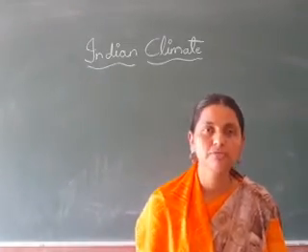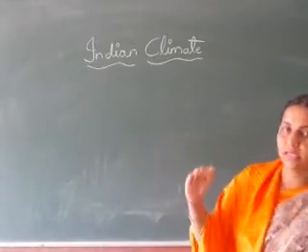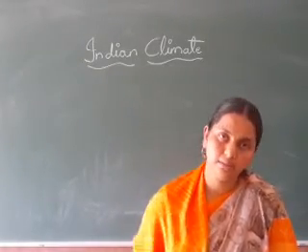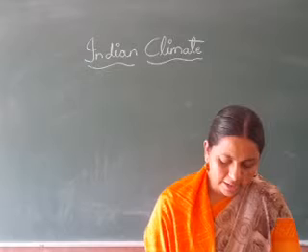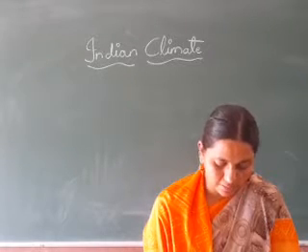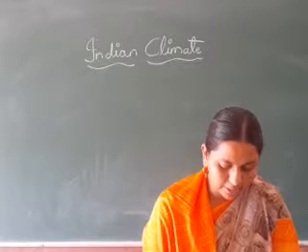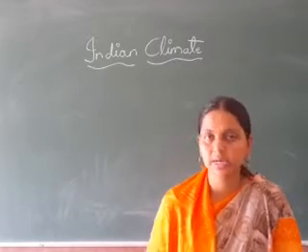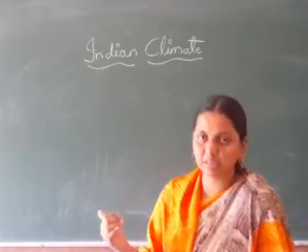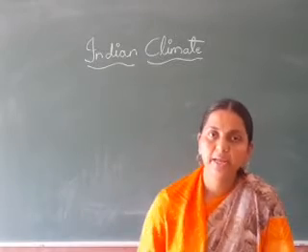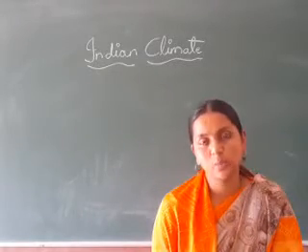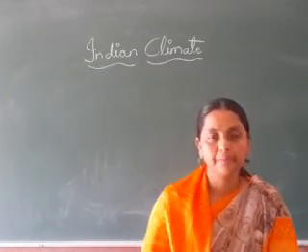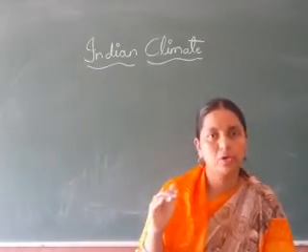India gets oblique rays of the sun, hence the temperature and humidity are low and the sky is clear. Understood? Oblique rays means direct sun rays do not fall on India; they fall slantingly.